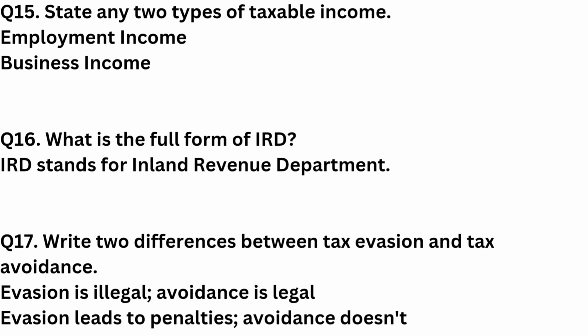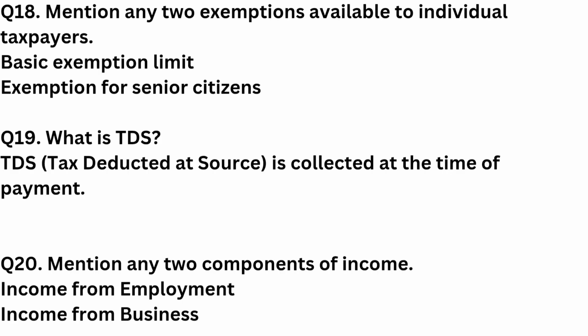Question 17. 2 differences between tax evasion and tax avoidance. Tax evasion is illegal, while tax avoidance is legal. Evasion leads to penalties and jail, avoidance does not, though it might be discouraged. Question 18. Mention any 2 exemptions available to individual taxpayers. Exemption 1. Basic exemption limit like 5 lakh for individuals. Exemption 2. Additional relief for senior citizens or people with disability.